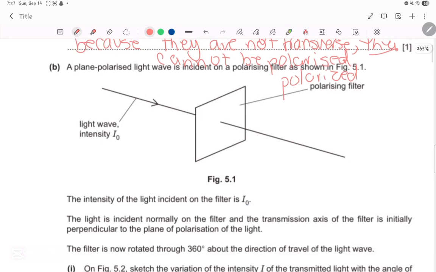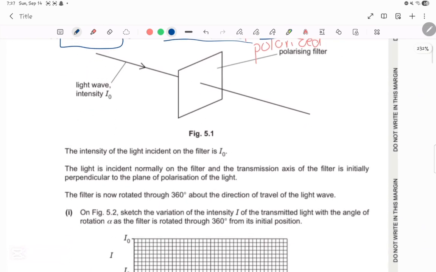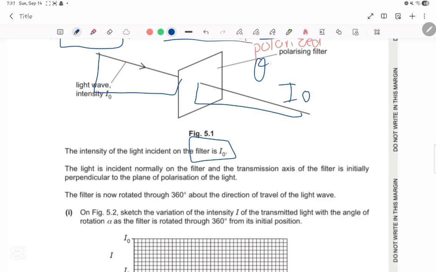What does it say? It says a plane polarized light wave is incident. Okay, plane polarized meaning it's polarized from before, is incident on a polarizing filter as shown in figure 5.1. They said that the light wave intensity initially is I0. So what does that mean? That means very simply that the intensity coming out of the polarizer is I0 as well. So what is the value of theta in this case? The value of theta is 0 degrees.